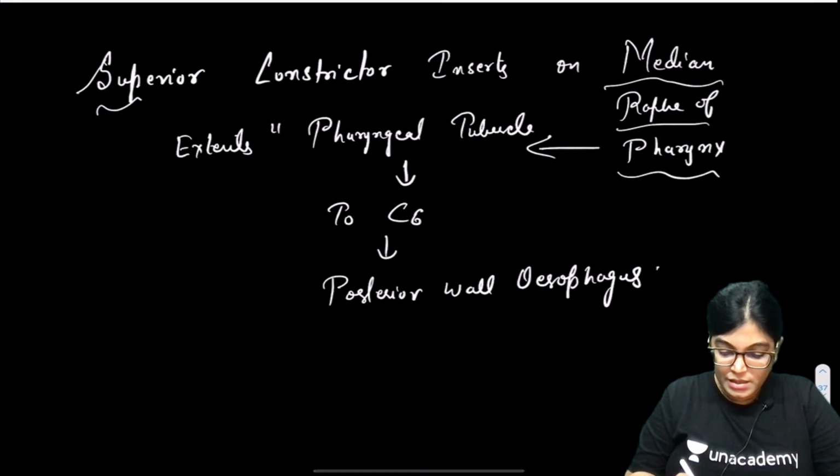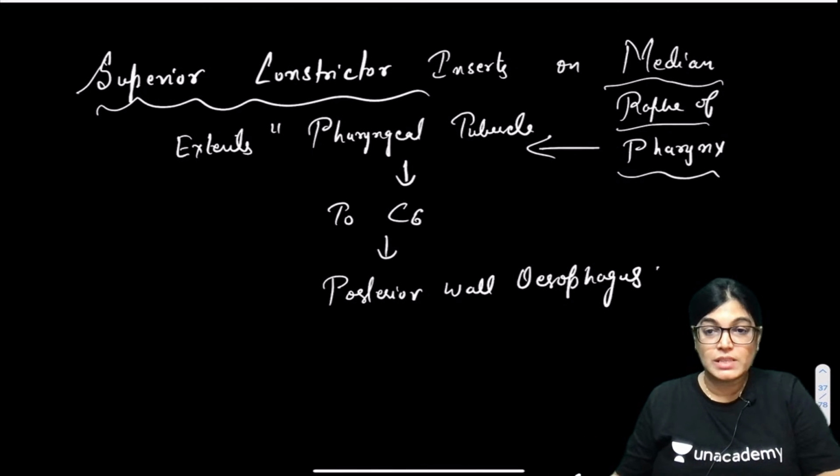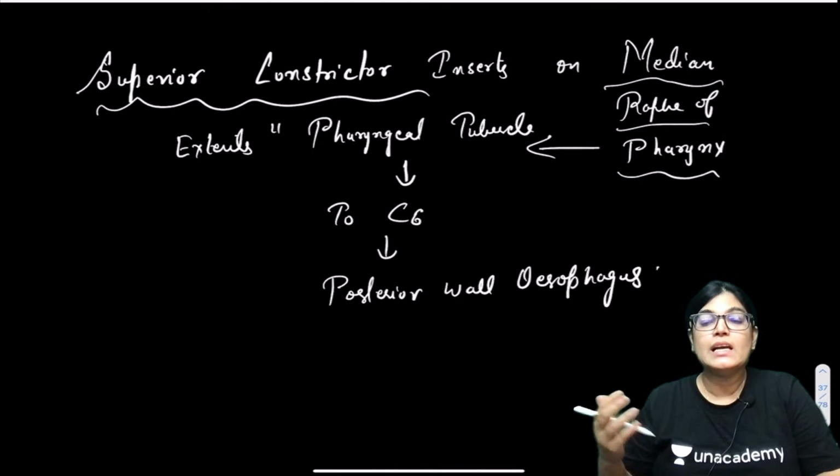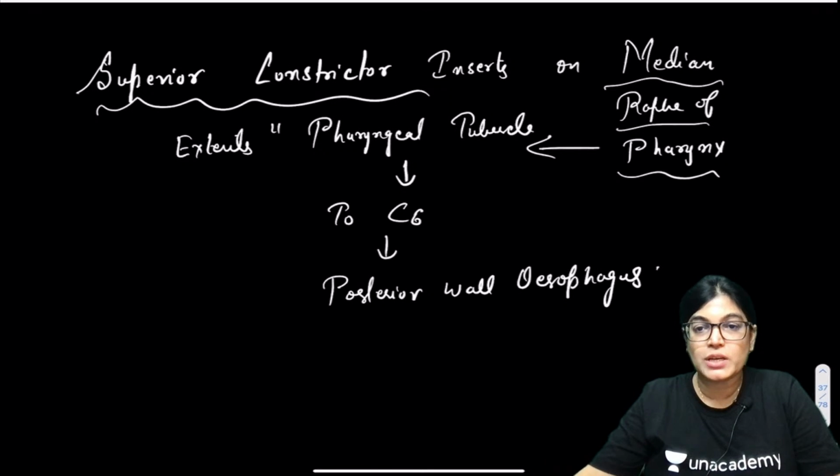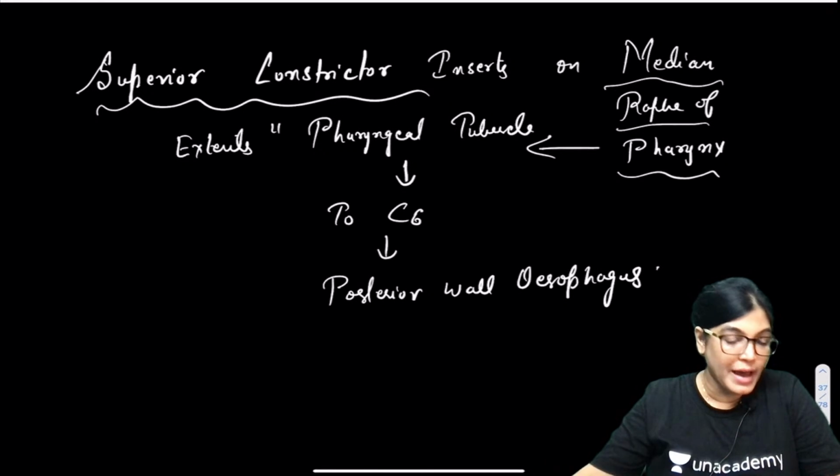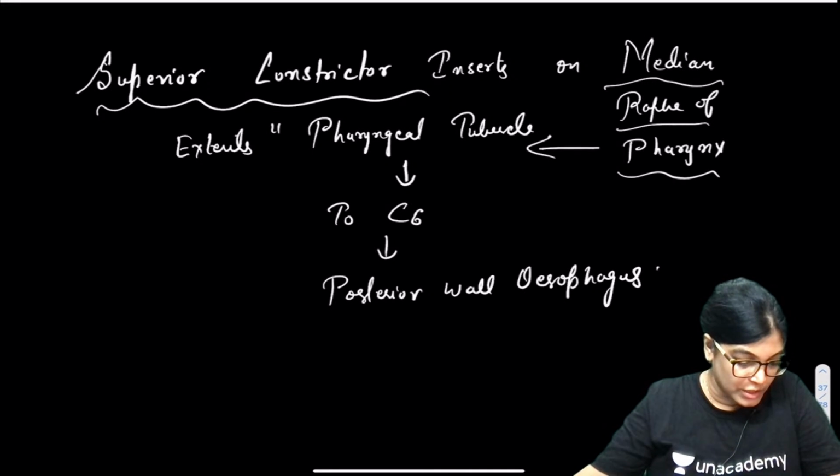So this is about the constrictor muscle which was asked in the MCQ. It inserts into a midline fibrous structure, the median fibrous raphe of the pharynx, extending from the pharyngeal tubercle till the level of the 6th cervical vertebra.